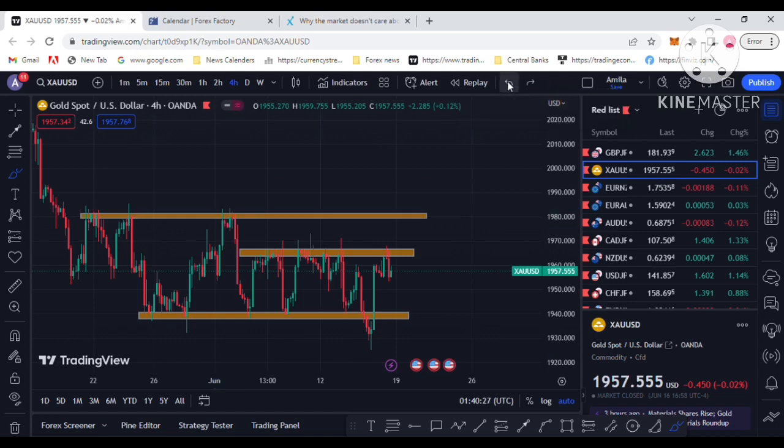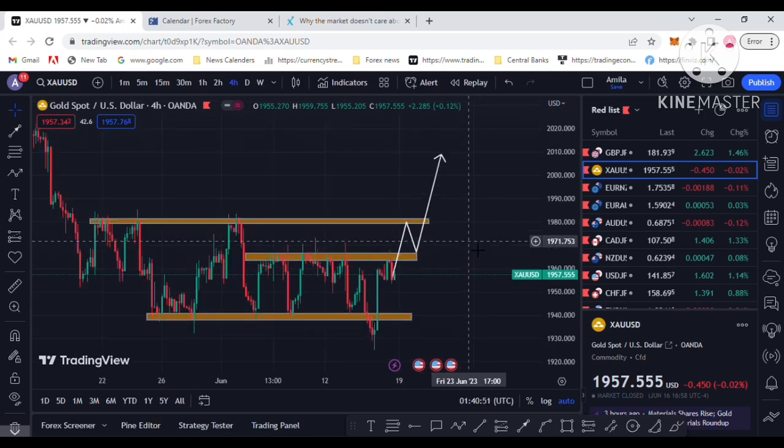So price clears the liquidity in the upside next week. I am forecasting price goes to 1980 as my first target next week, and then 2000 and above is the next target. So you have a buy opportunity, price going to the upside, retesting, and again going to the upside to collect the liquidity.